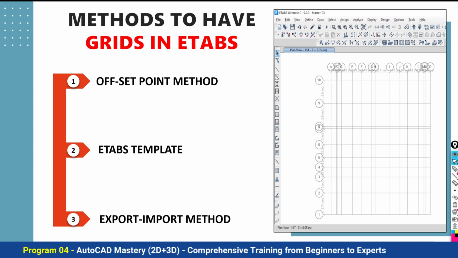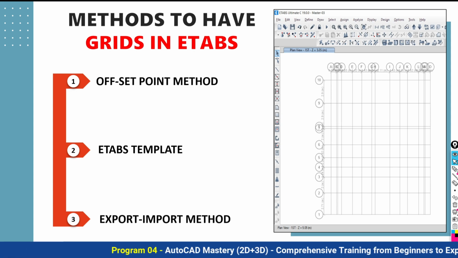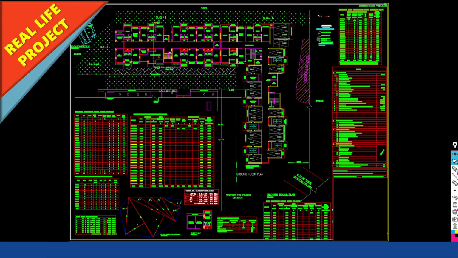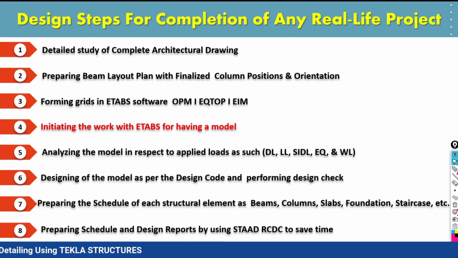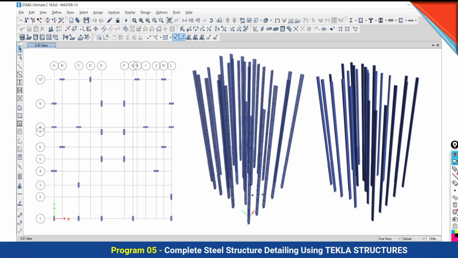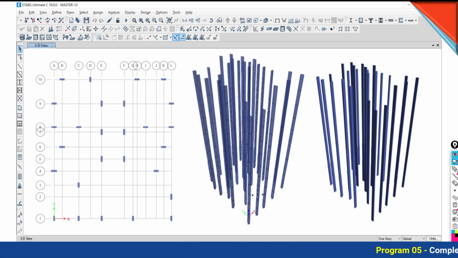All these three methods we are discussing in a very detailed way in our training program, so you will become a master of all these three ways of creating the grids in your ETABS software. And once you have created your grids, thereafter we move towards the modeling. Then how smartly to do the modeling of the beam, how smartly to do the modeling of the column, how smartly to do the modeling of the shear wall, how to do the corrections.